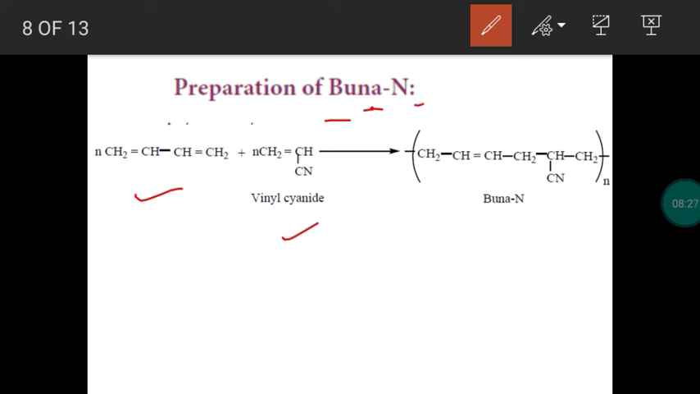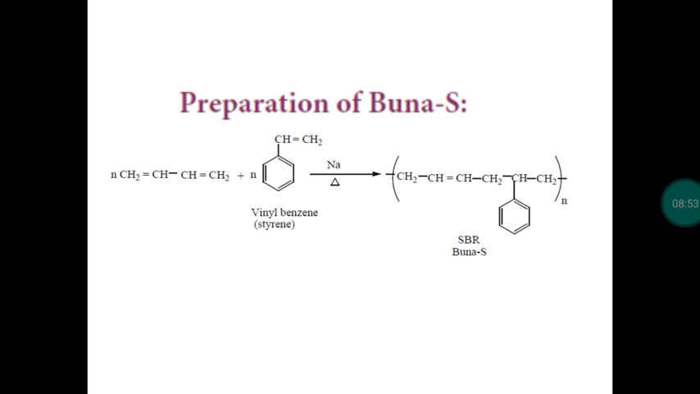Another common name for acrylonitrile is what? Vinyl cyanide. And we get the synthetic rubber Buna-N. And Buna-N is used for manufacturing hose as well as tank linings. And this is a repeated public question.